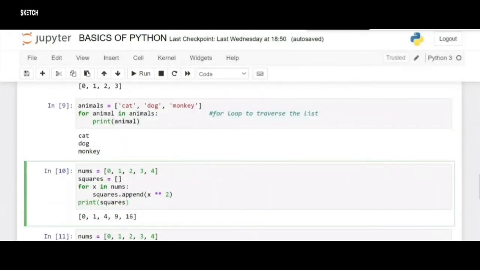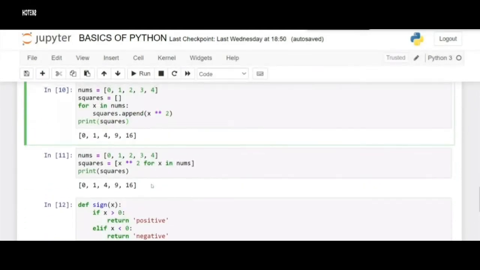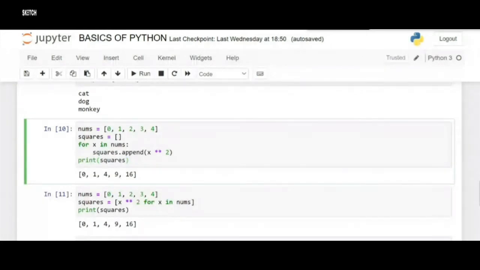I have shown you how to take the squares of numbers in the PPT. In the same way, here I'm showing the practical way of it. Whenever we are declaring a list, it's the same. We have declared 0, 1, 2, 3, 4, and we have made another empty list. There are no elements in it. In the same way, to traverse through this list, we are using a for loop here, for x in nums, which is the list's name.